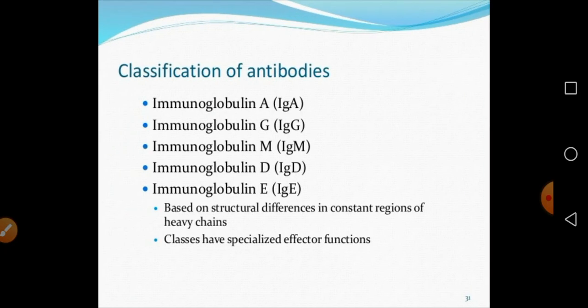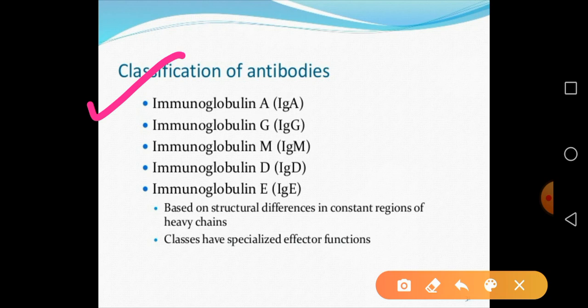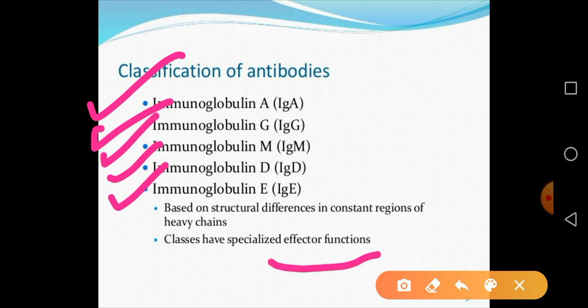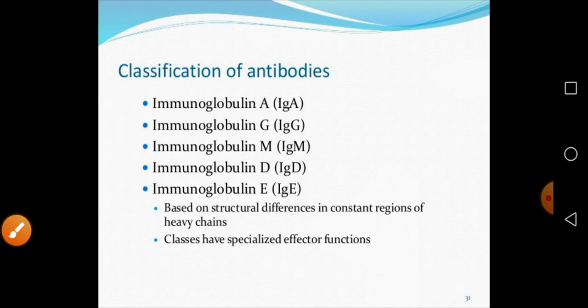So as I told you, there are different types of antibodies. Number one is the IgA, IgG, IgM, IgD and IgE. So these particular types are based on the structural difference in the constant region of the heavy chain, and each antibody has a specialized function or specialized effector function.